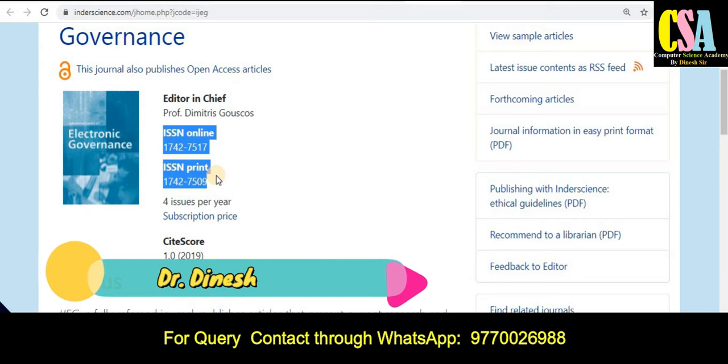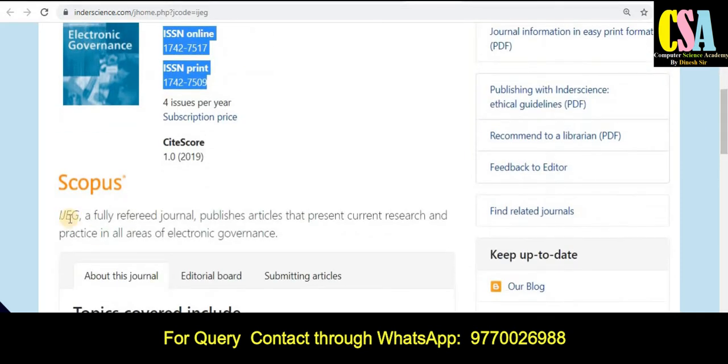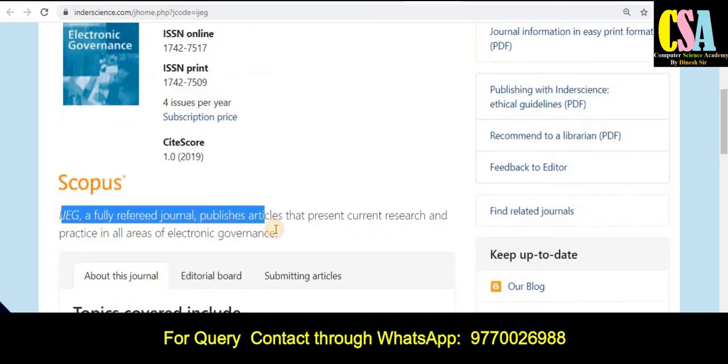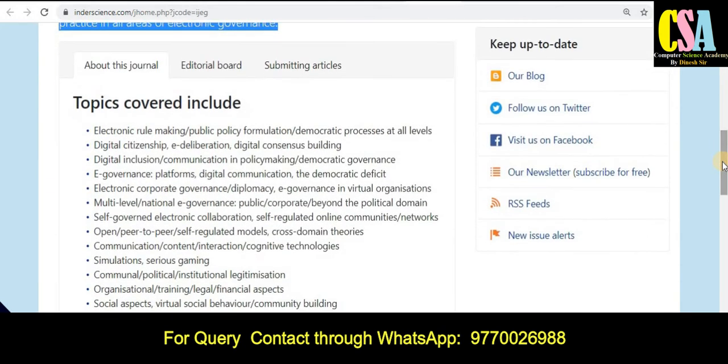So this journal publishes 4 issues per year, and this journal is the refereed journal. As you can see here, this section is the journal description. So this is the refereed journal. And what types of topics and titles, कौन कौन से ऐसे topics हैं and titles हैं जिसमें आप अपना research paper submit कर सकते हैं.